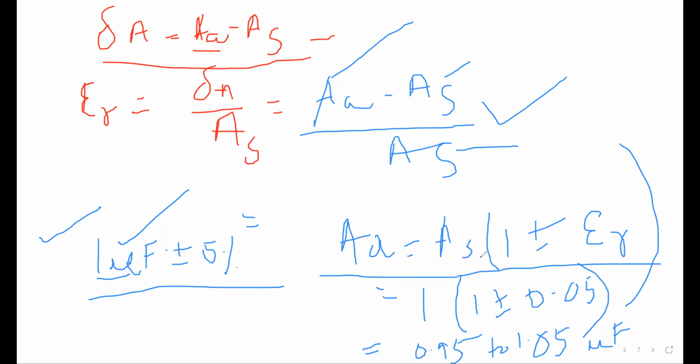A equal to AS into 1 plus minus epsilon R, or 1 plus minus del A. On the basis of this formula, problems will come. Next day we will do more problems on the basis of this. This is not only for capacitance and resistor. This is applicable for voltmeter and ammeter. Any kind of measuring instrument, we use this formula. So I hope I could make you understand this portion.